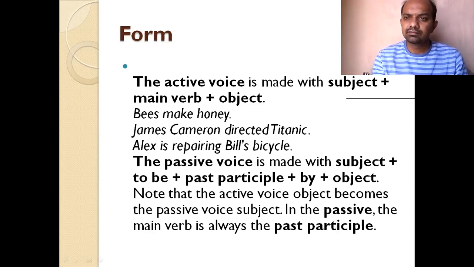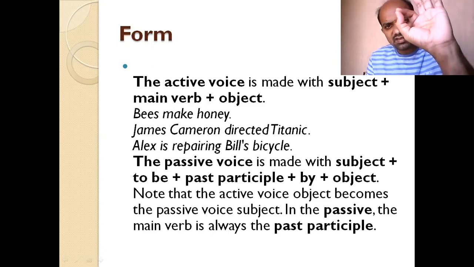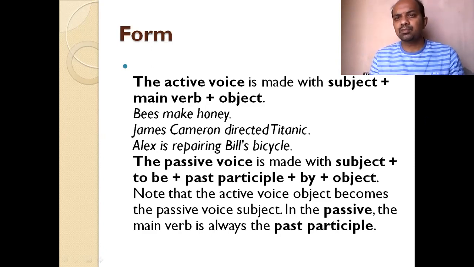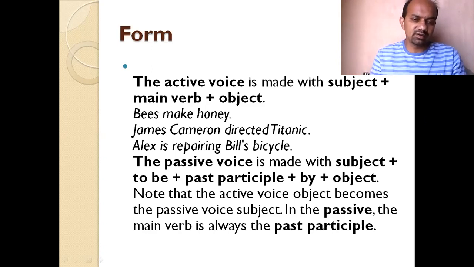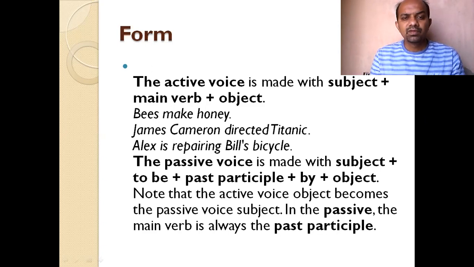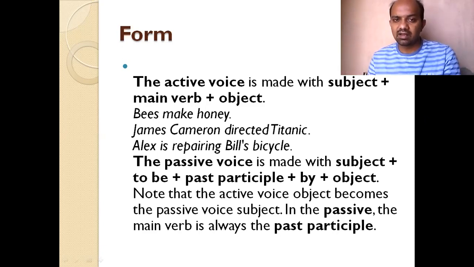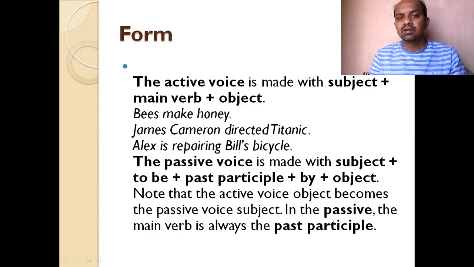Active form and passive form. What is the sentence structure? The active voice is made with subject, main verb, and object, the SVO pattern. Bees make honey. Bees is the subject, make is the main verb, honey is the object. James Cameron directed Titanic. Directed is the verb, Cameron is the subject, Titanic is the object.